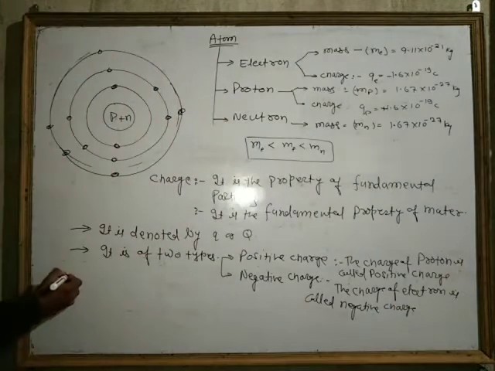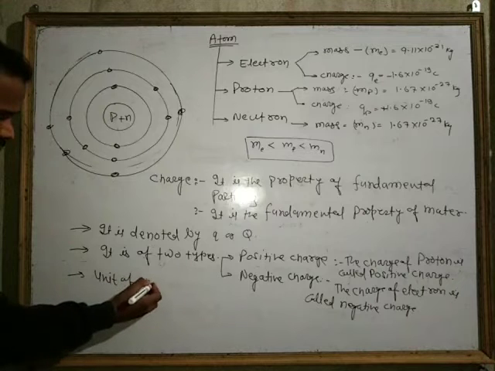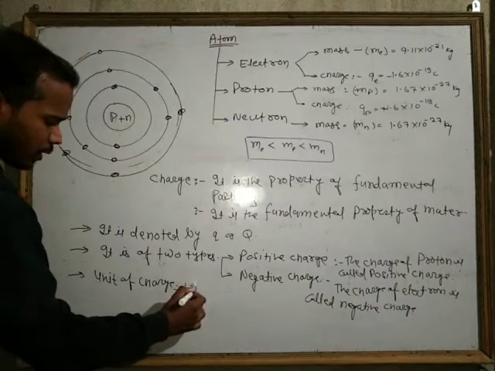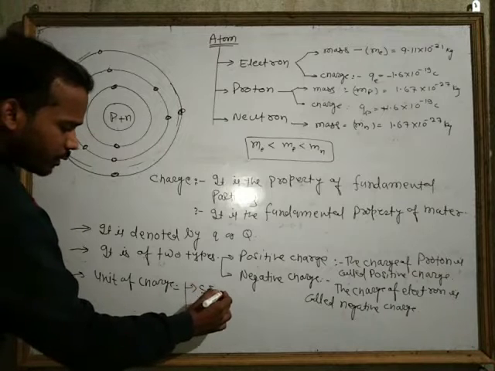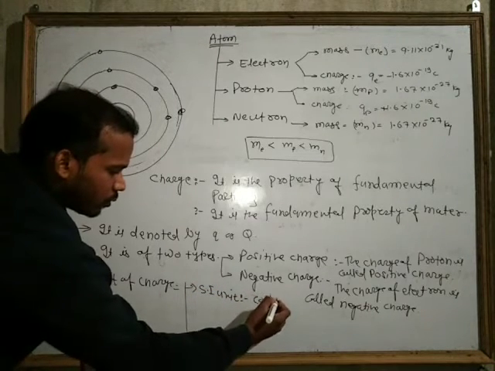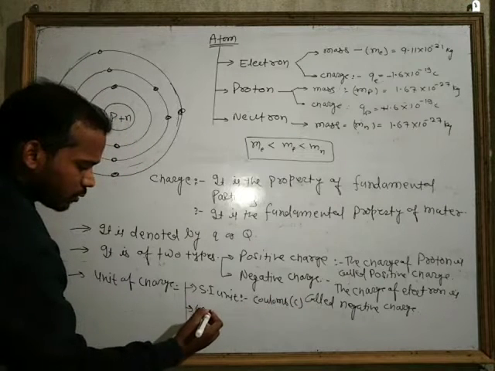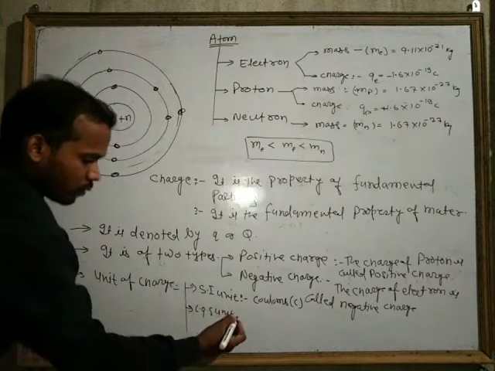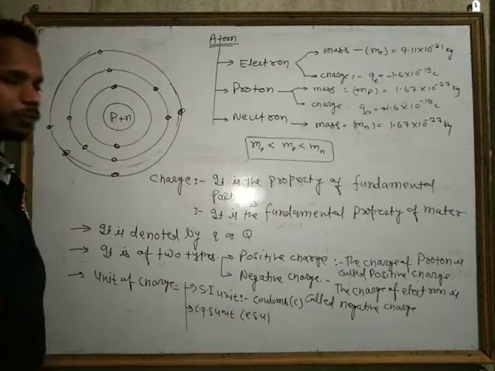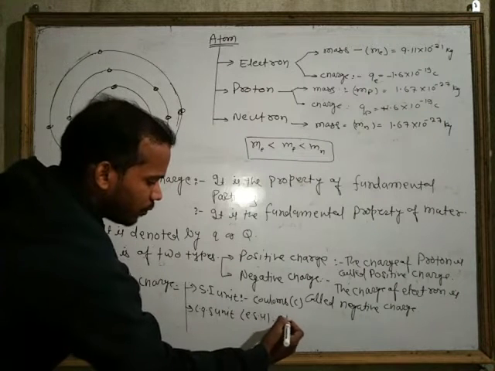Okay, what is the unit of charge? Charge has various units. Its SI unit is coulomb, its CGS unit is also called ESU. ESU stands for electrostatic unit and it is stat coulomb.